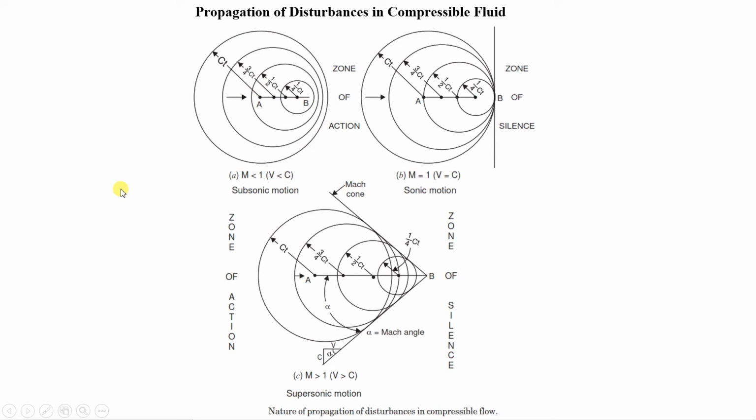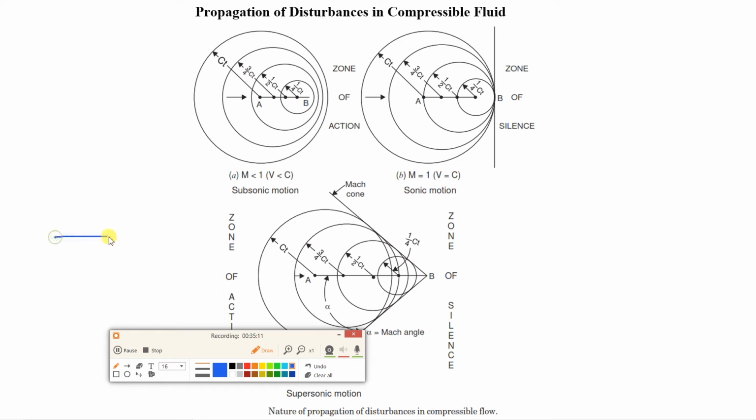Here I can give you one example of this. Suppose you are on a runway. This is a runway and you are standing over here, and from here an aircraft is approaching for landing. The aircraft's speed will be less, so it is in subsonic motion.